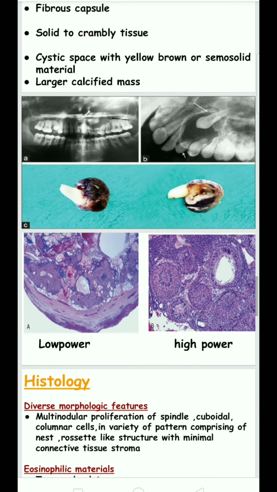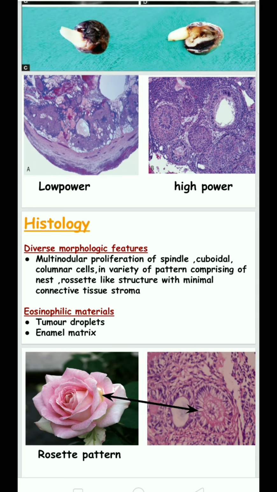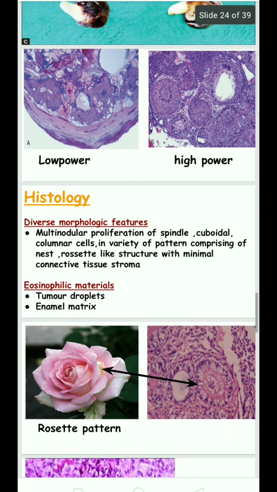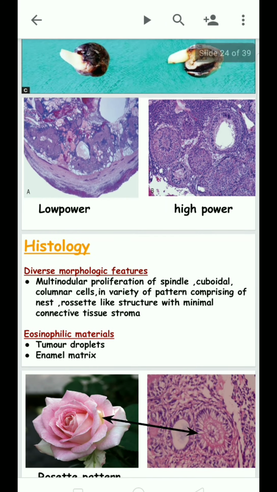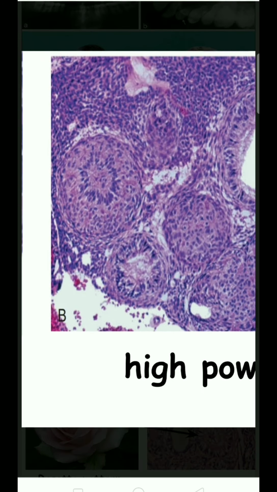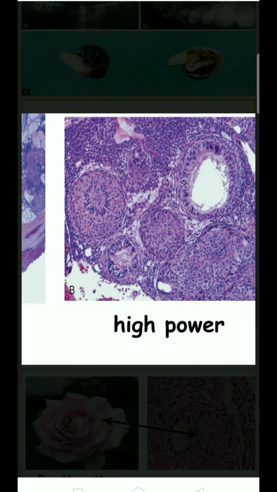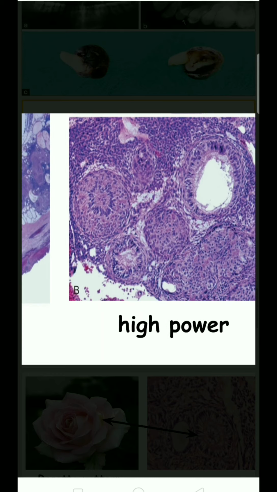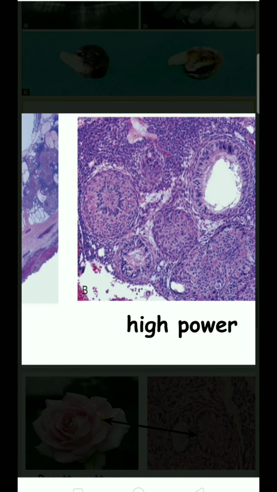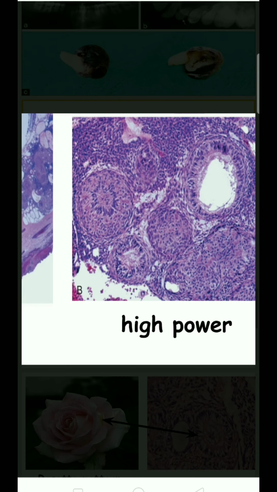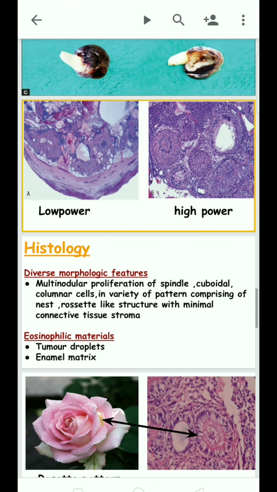In histology, there are diverse morphologic features, and sometimes it is a multinodular variety. Here is the high power microscopic examination. We see a multinodular appearance with scanty connective tissue stroma. Some are in a rosette pattern and some are in spindle-shaped or columnar-shaped arrangements, with compressed nests and minimal connective tissue stroma.